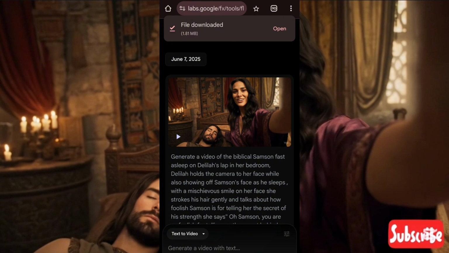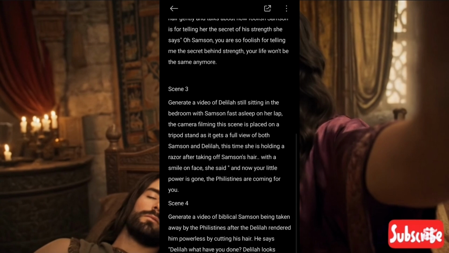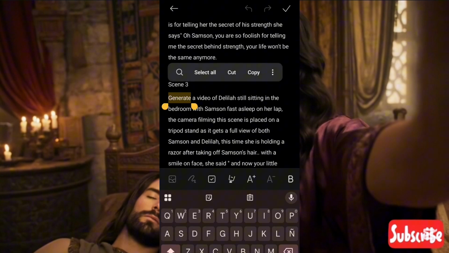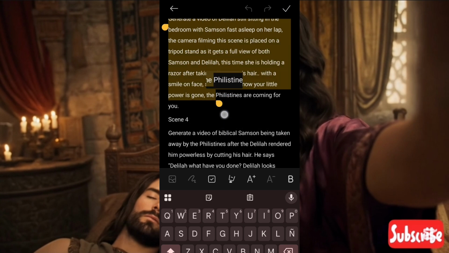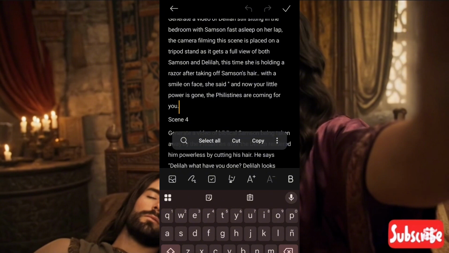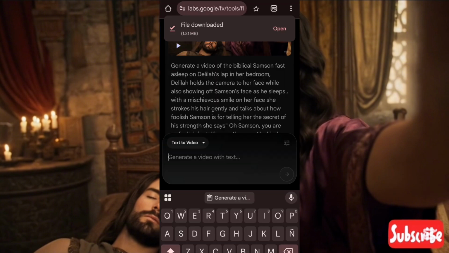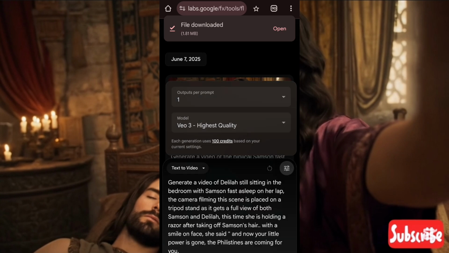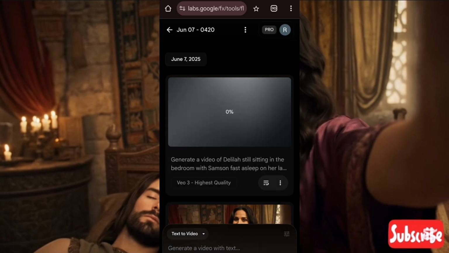So you go ahead and click on this one by one, all these scenes that you generated, and copy them one by one and come back to Veo 3 AI and generate all the videos one by one. As you can see here, I'll come back and generate another one. Go ahead and click on this place, paste this prompt and generate another video. I will make sure it is on Veo 3, the highest quality, and then I'll go ahead and click on this button here to generate it again. Make sure you do that for all the scenes.